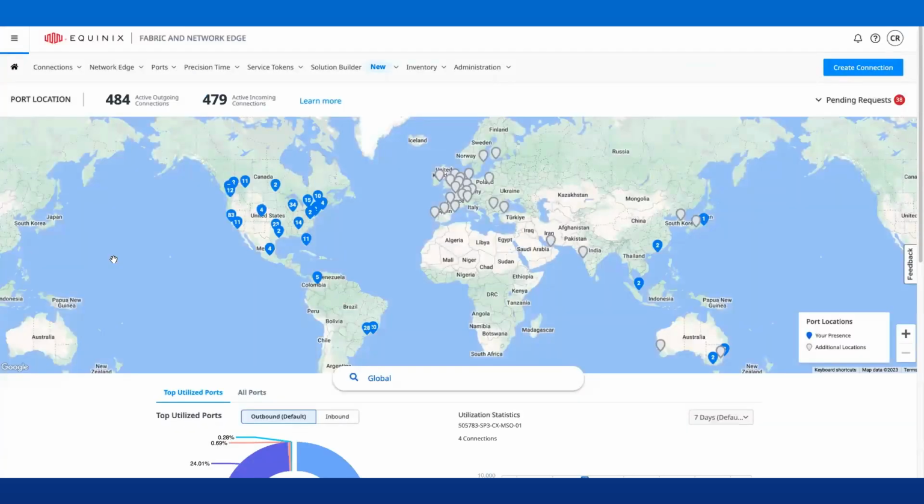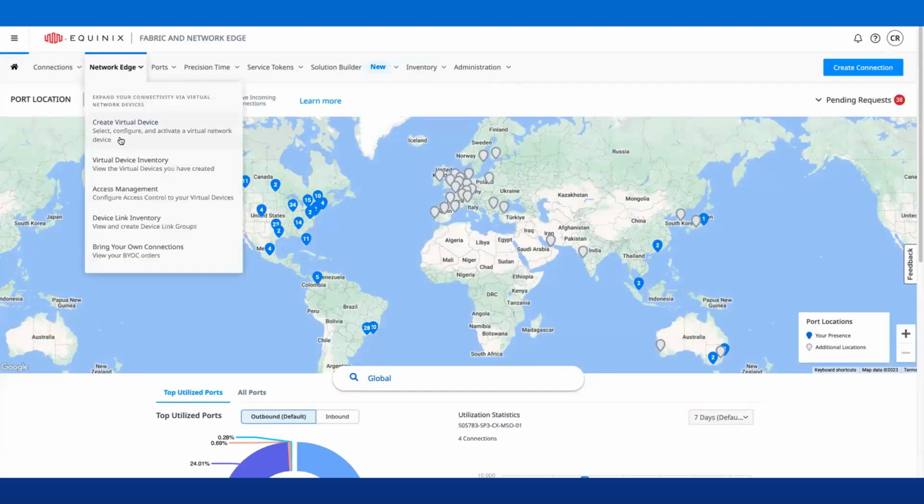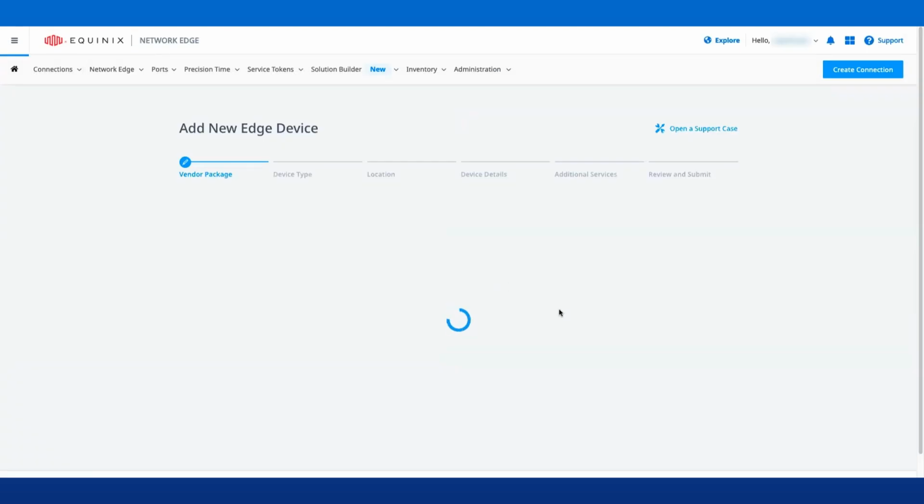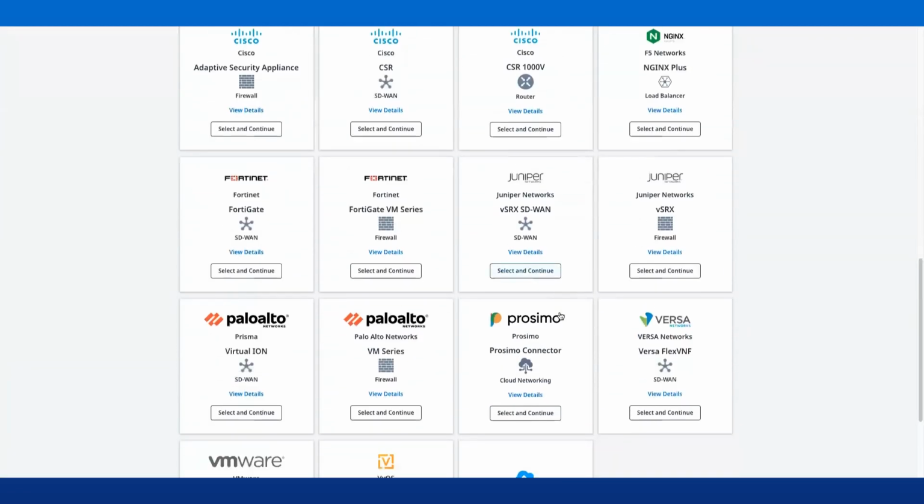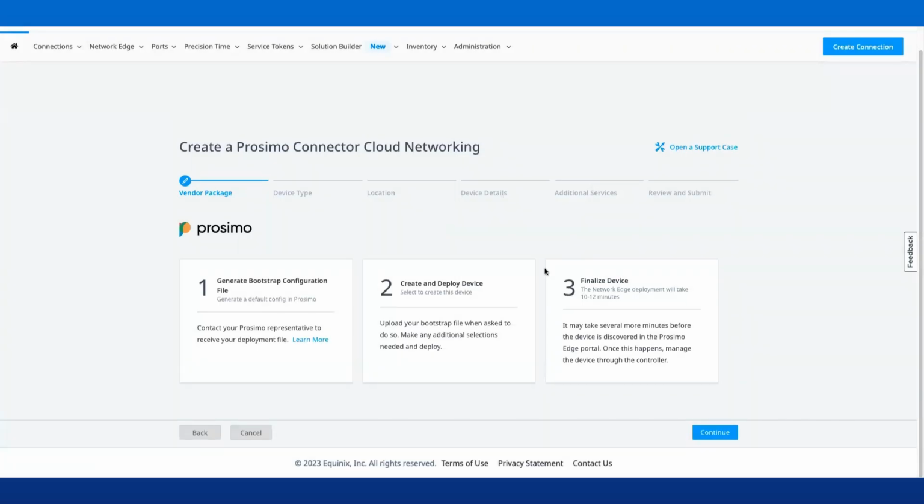Once you're logged in to fabric.equinix.com, go to the Network Edge menu and select Create Virtual Device. Then you'll select Prosimo Connector from the list of devices. As it shows, it's a three-step process.